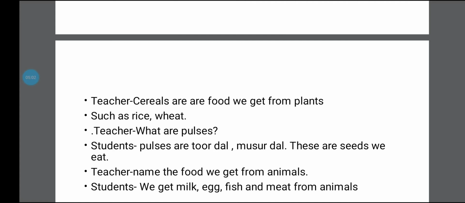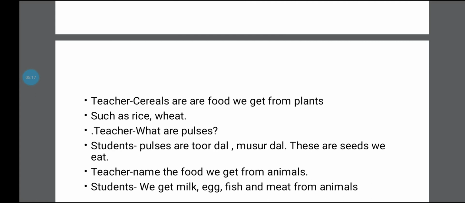So what are cereals? Cereals are food that we get from plants. What are they? Such as rice, we all eat rice. Wheat, what do we make from wheat? We make chapati, we make paratha, all this we make from wheat.